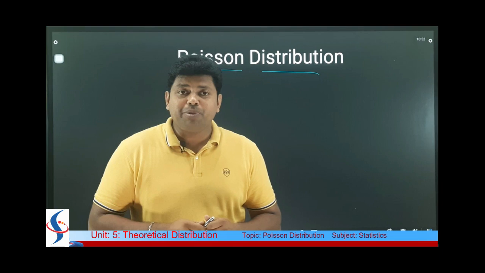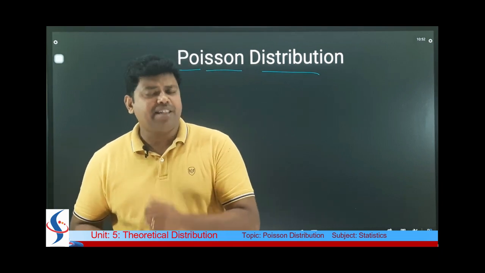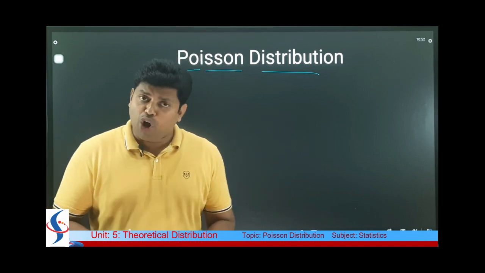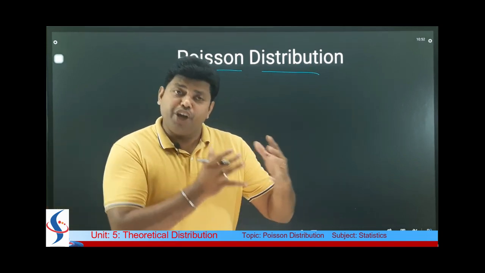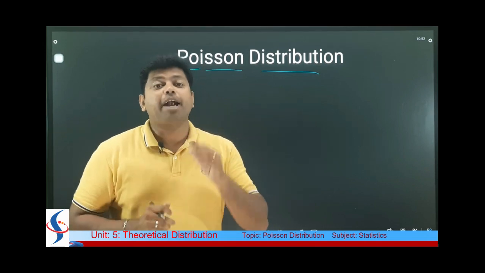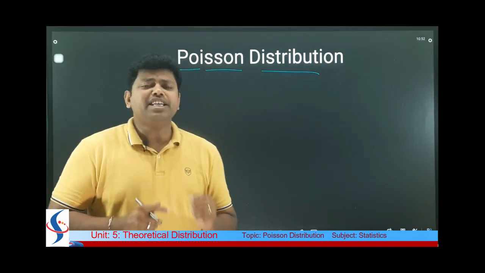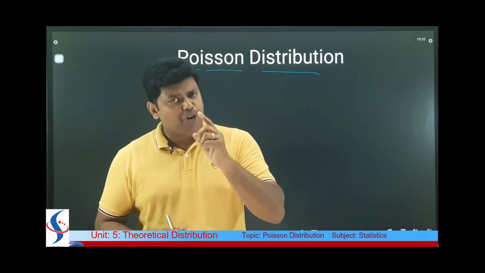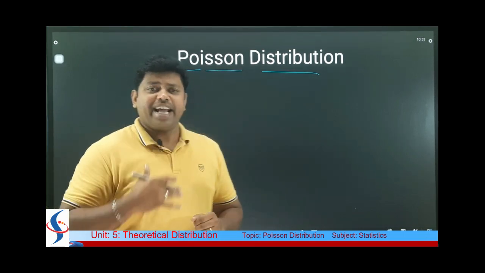For binomial distribution, I hope you remember there are two parameters, that is n and p. Poisson distribution is used when n is very large and p is very small. This is one of the characteristics of Poisson distribution, which I'm going to teach you in the next slides.